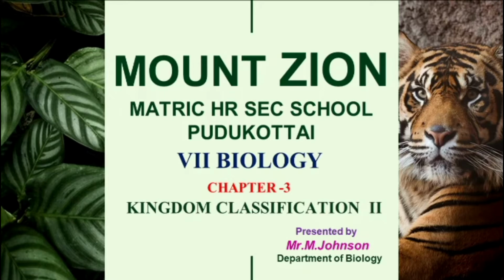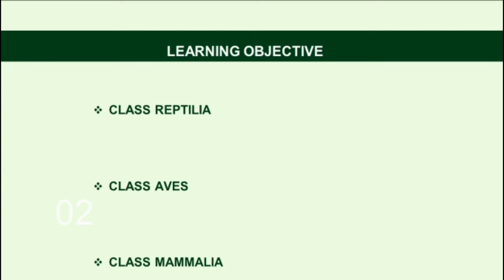Hello students, this is Johnson handling 7th standard biology, chapter 3, kingdom classification 2. In this session you will learn about the following learning objectives: class Reptilia, class Aves, and class Mammalia.